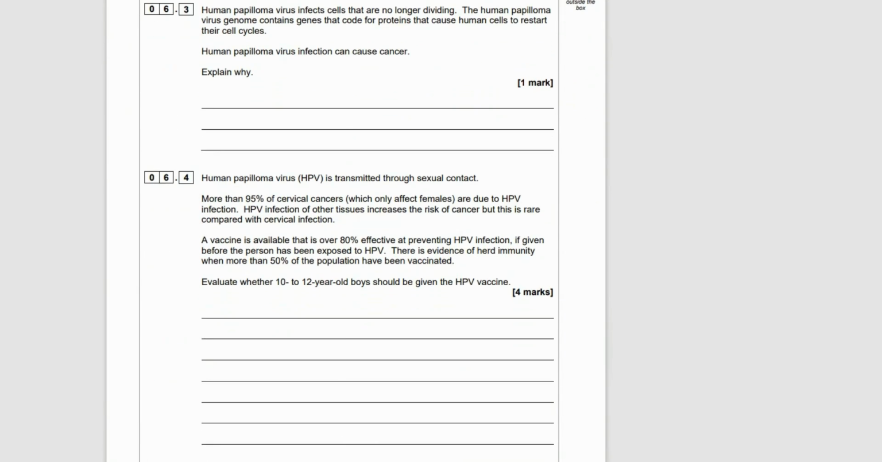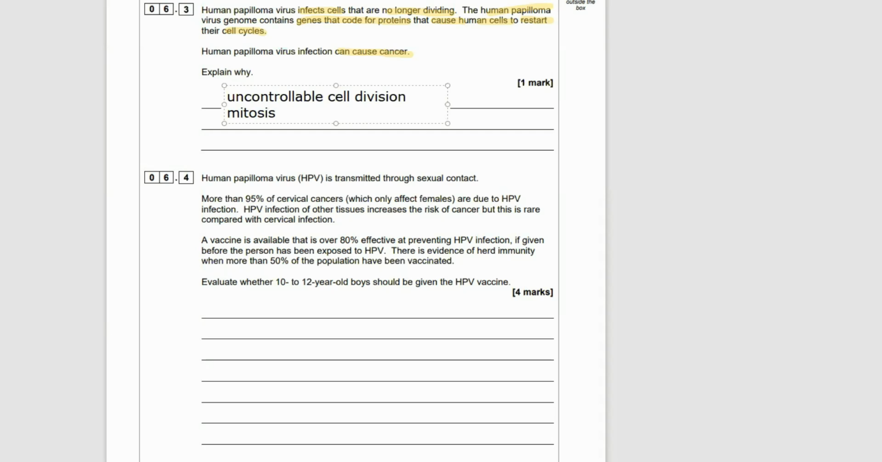Here we go, 6.3. Human papillomavirus infects cells that are no longer dividing. The human papillomavirus genome contains genes that code for proteins that cause human cells to restart their cell cycles. Human papillomavirus infection can cause cancer. Explain why. Remember, it's basically asking you what is cancer? What's it linked to with the cell cycle? It's linked to mitosis. Cancer is uncontrolled mitosis or uncontrolled cell division. And that's all we have to write for 1 mark here.